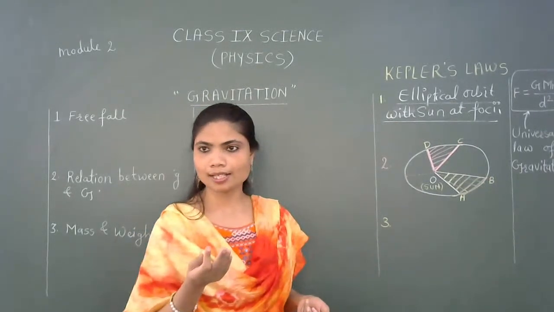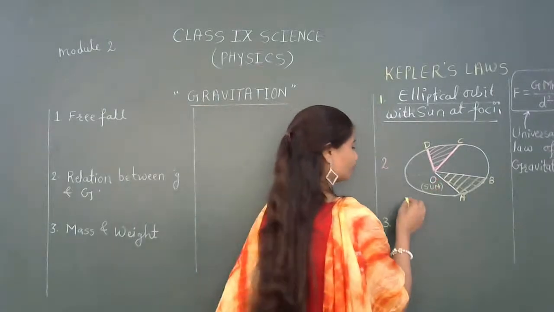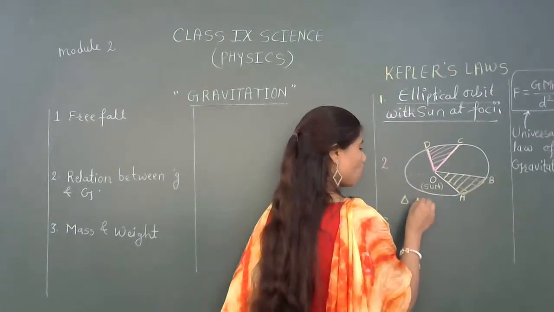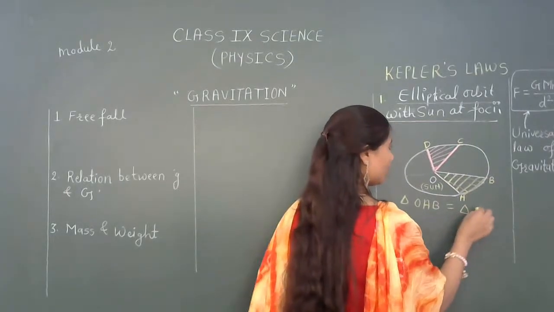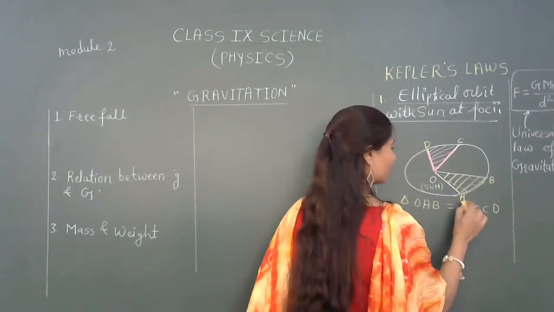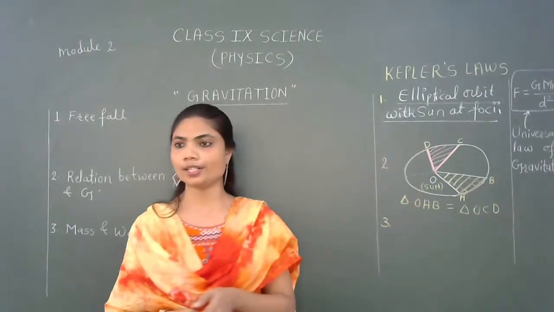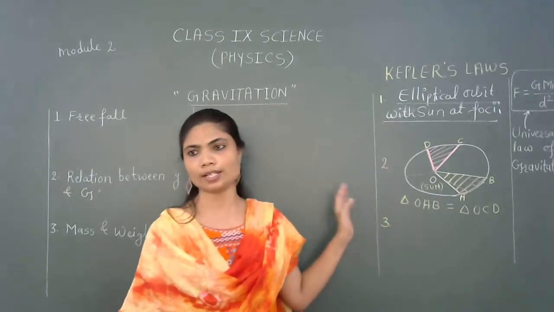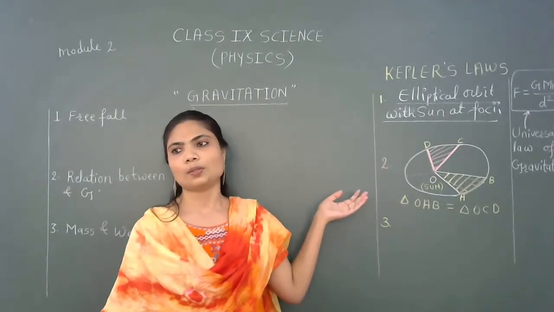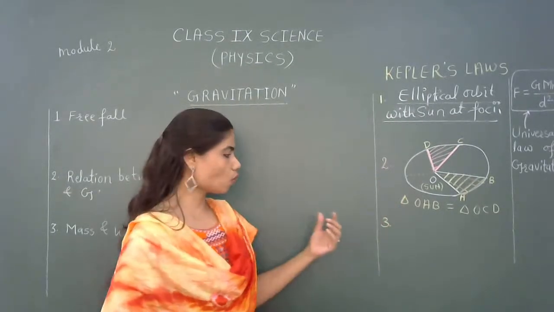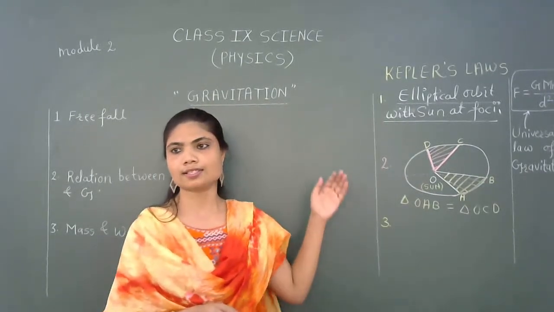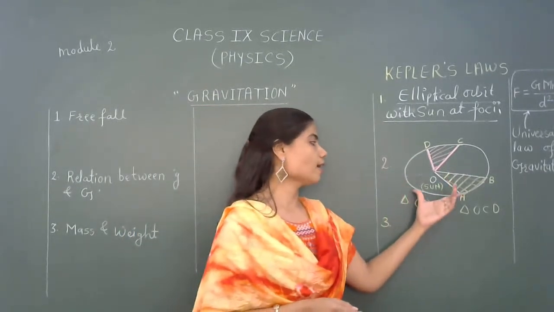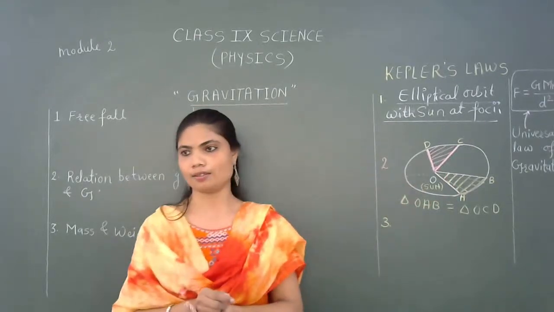And what can we mathematically relate? This triangle OAB will be equivalent to triangle OCD in equal interval of time. So it's an equal area in equal time. So this is Kepler's second law of planetary motion. This is called the law of area.